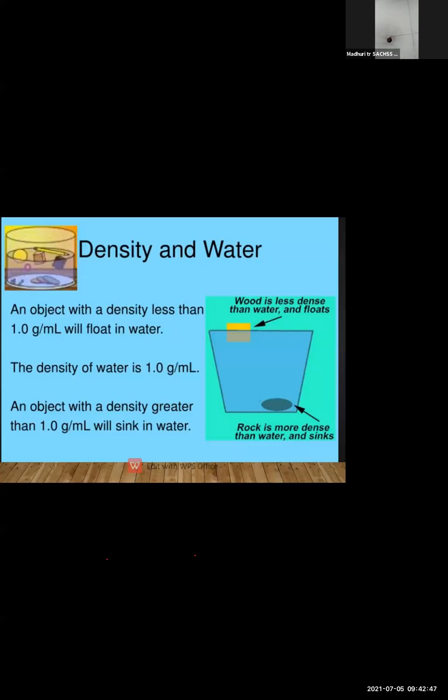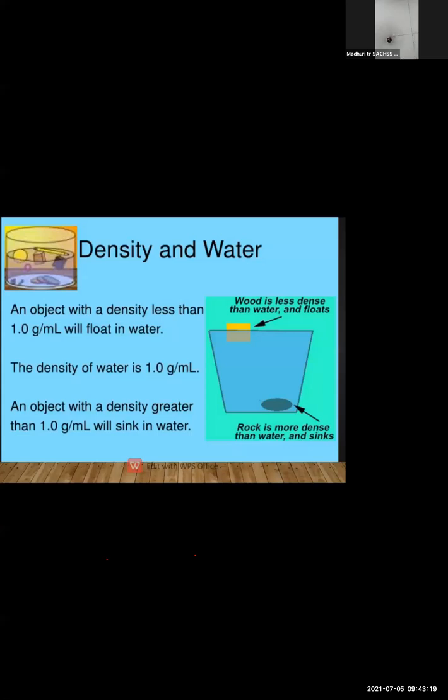Now you may have the question, teacher, why does ice float on water? Now ice and water are the same, but ice is a solid state form. Ice becomes lighter than water when it is converted into solid. When the water freezes, it becomes lighter than the liquid, and that is the reason why whenever you put ice in the water, the ice floats on the water.